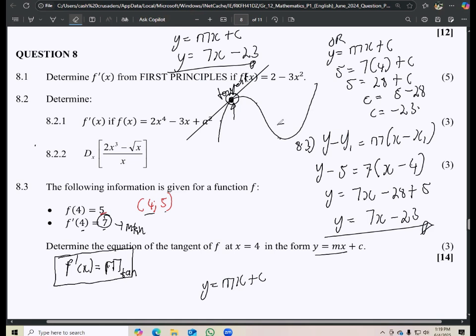So it's up to you which one you prefer. Do you prefer this one, or you prefer the one whereby you work out this? But then also remember, this one is provided in the formula sheet. So you might just as well get used to using that. Okay, so 8 marks just like that. We have it in the bag.